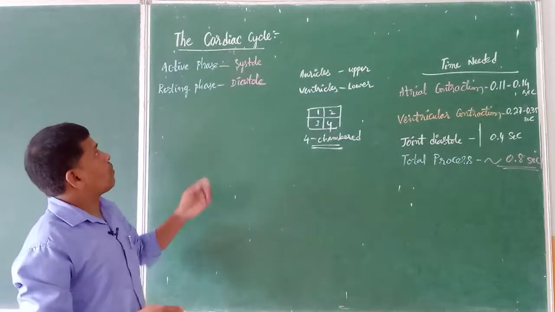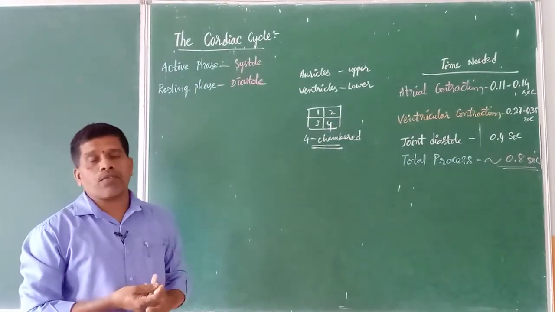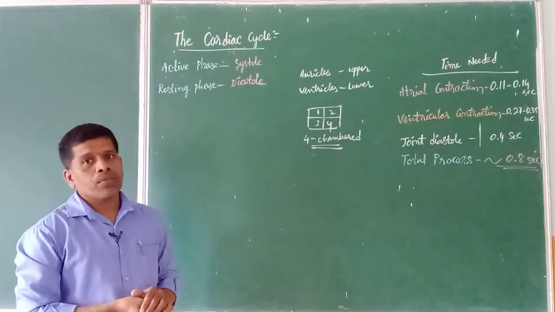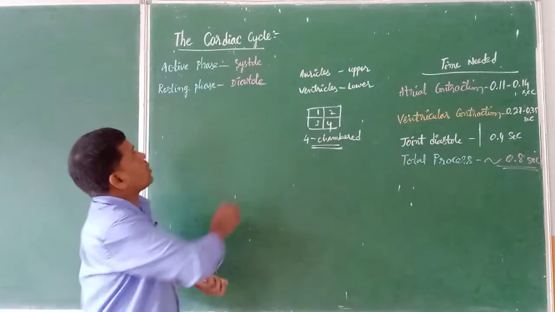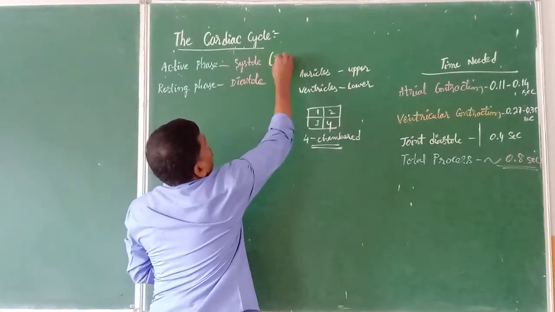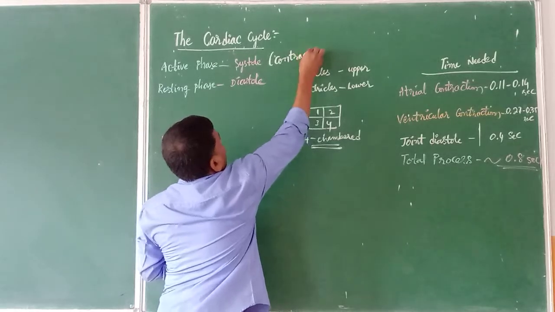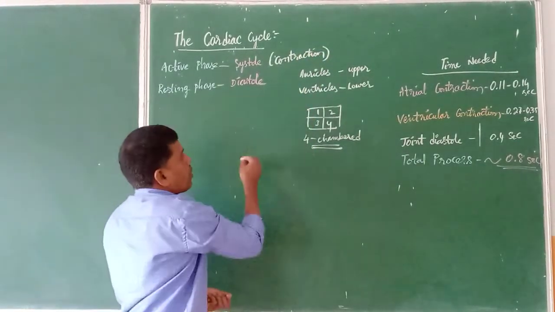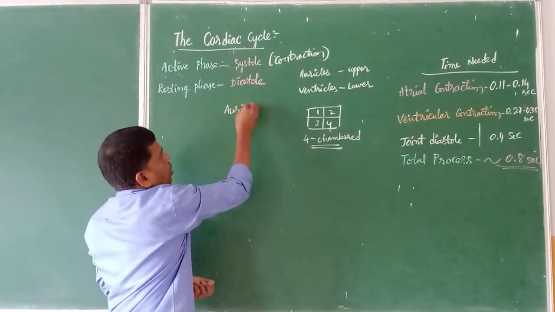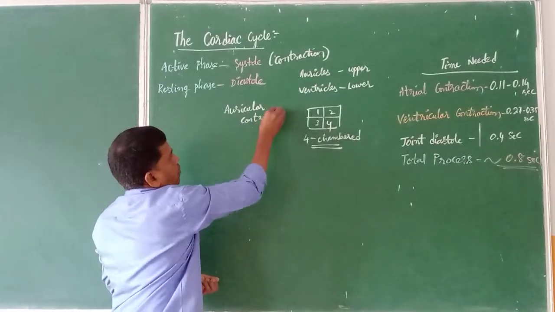The contraction phase is an active phase, during which the chambers are filled with blood. The active phase is called the systole. This is what we call the contraction phase. The contraction can be of the auricles or of the ventricles. If it is the auricles, we call it auricular contraction.